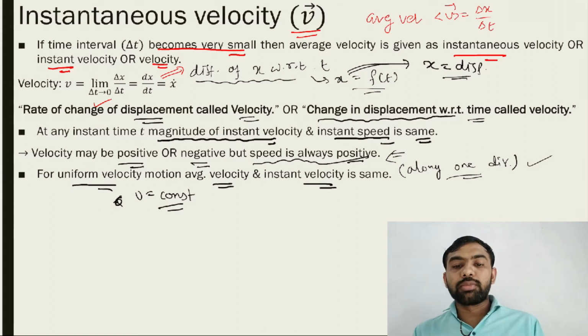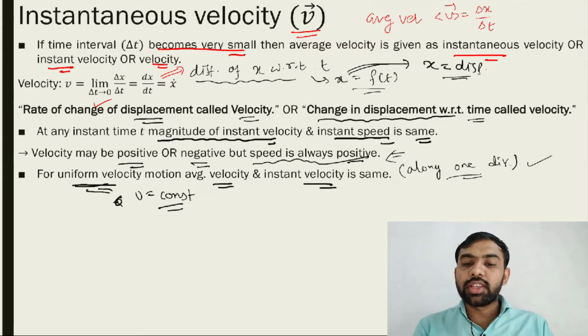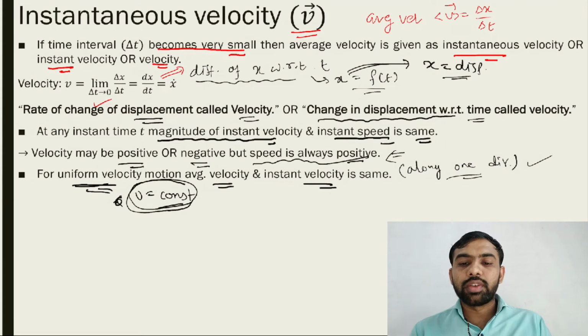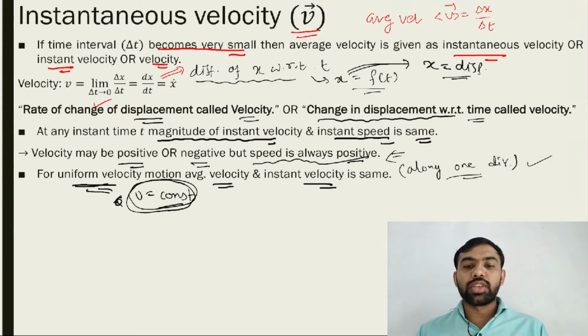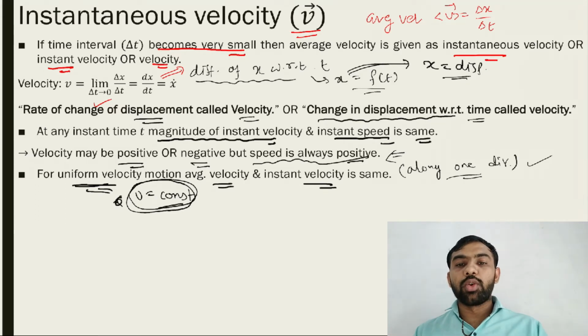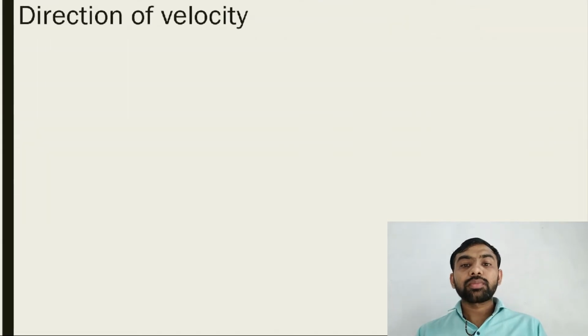Why? What is the meaning of uniform velocity? V is equal to constant, it does not change, so average velocity also does not change. You must note this, then after we go to the next one. Note it.